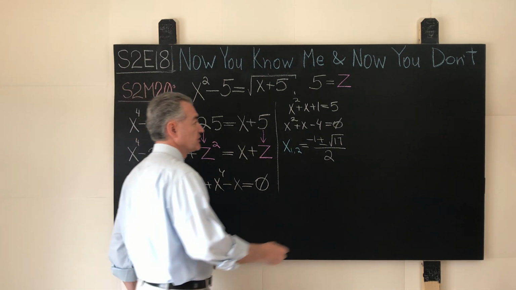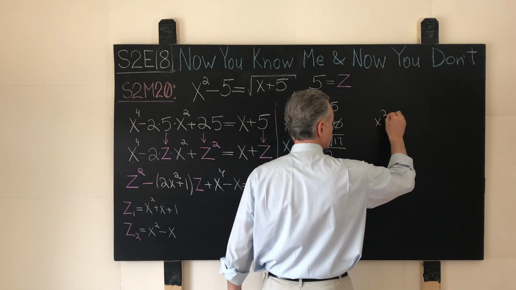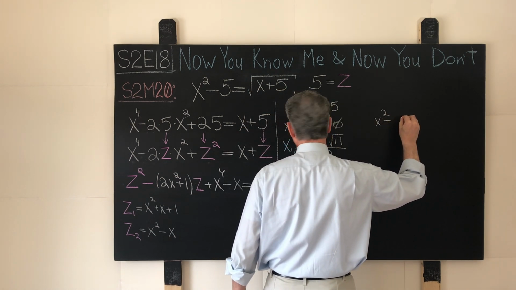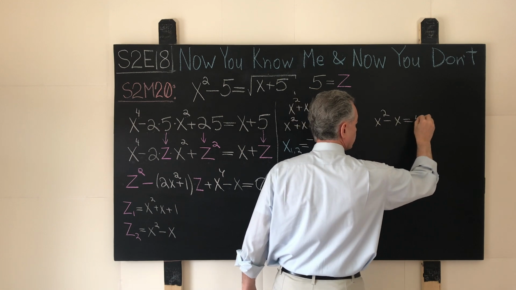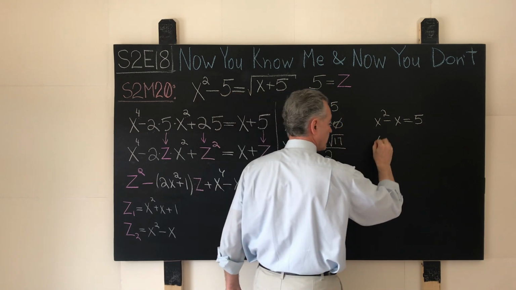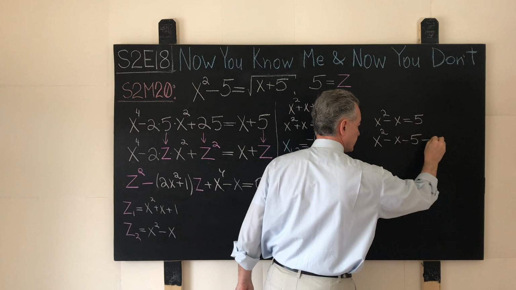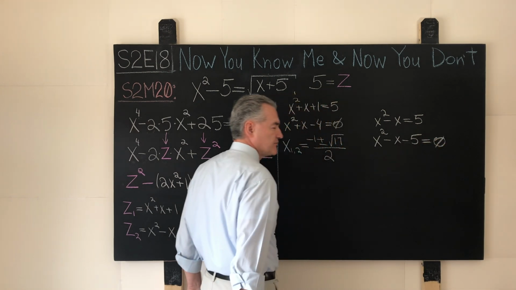And what do we have? Well, let's write it down. x squared minus x is basically a synonym for 5. We now write another quadratic equation, x squared minus x minus 5 is 0.